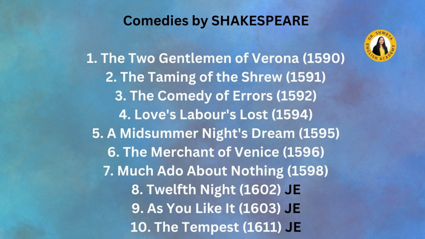Much Ado About Nothing in 1598, Twelfth Night in 1602, As You Like It 1603, and The Tempest written in 1611. Now let us get to know about the historical plays written by Shakespeare.